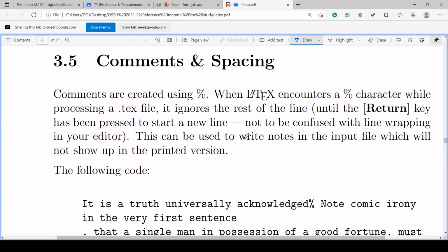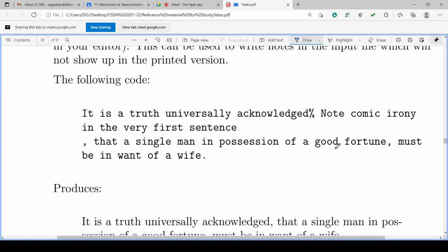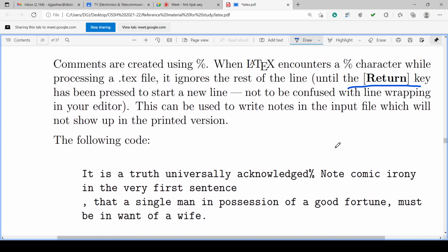Then comments and spacing. In that, % is used for comments, and unless and until we have the return key, it will be considered as a comment. If you have the return key, then it can start regular text. Okay.